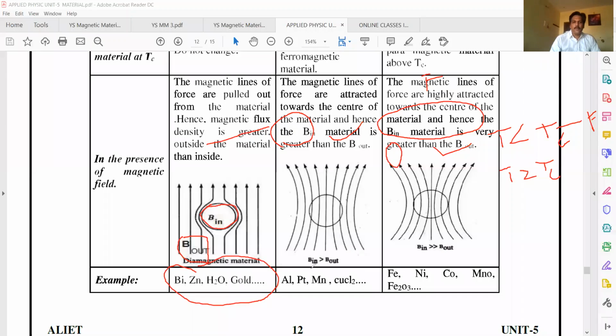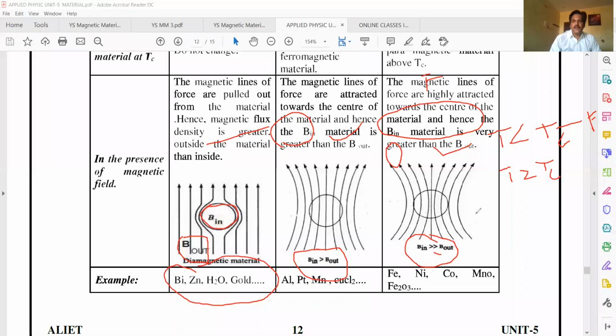The paramagnetic materials allow a few lines of force to pass through. That's why B in is greater than B out. Examples are aluminum, platinum, manganese. Ferromagnetic materials show very strong magnetism. B in is greater than B out. What is B? Flux. Flux means lines of force passing per unit area. So more lines of force passing means more magnetization.